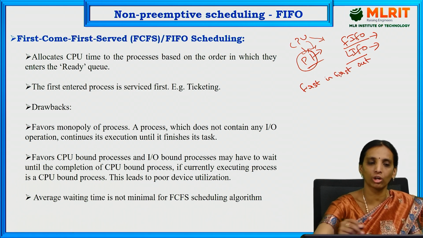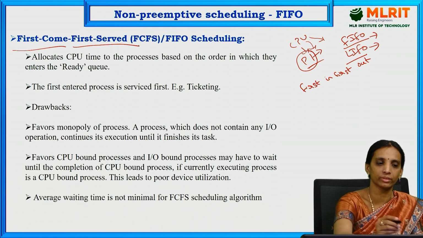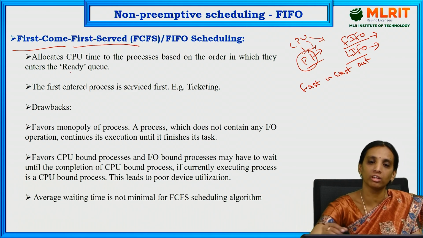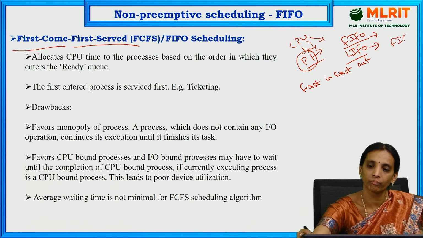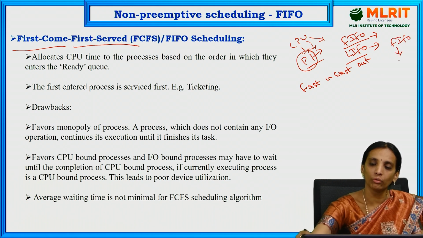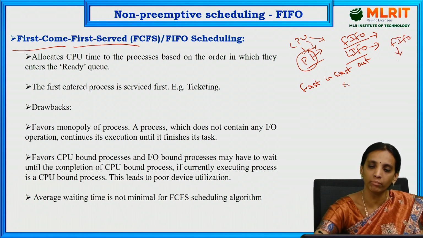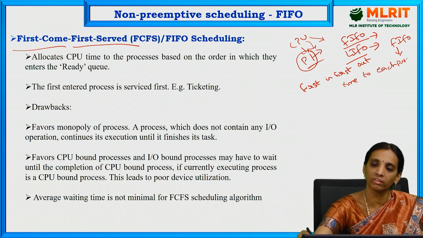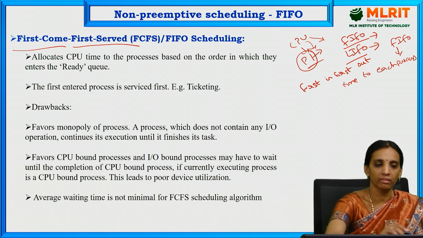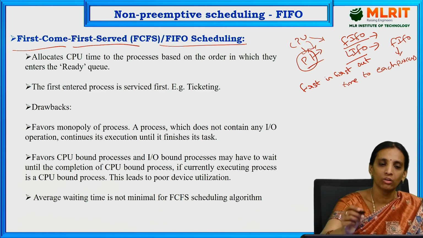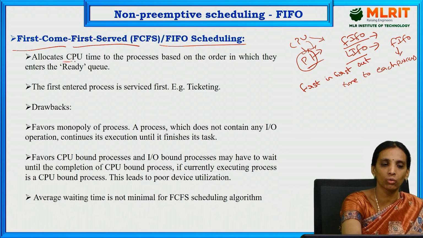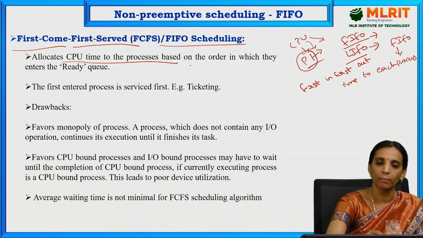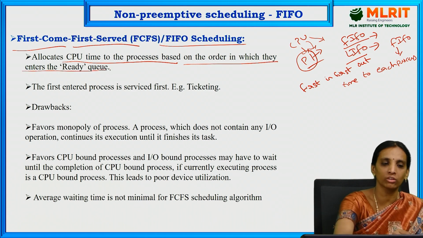FIFO is also called first come, first served. It is the algorithm used for assigning time to each process in the operating system. This first come, first served scheduling allocates CPU time to the processes based on the order in which they enter the ready queue.